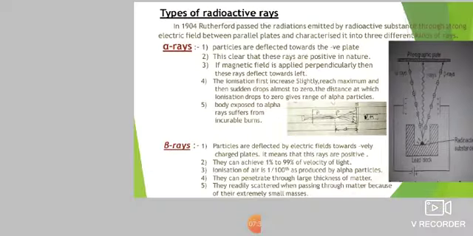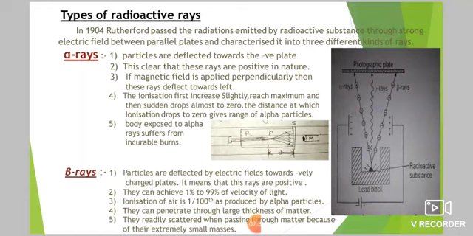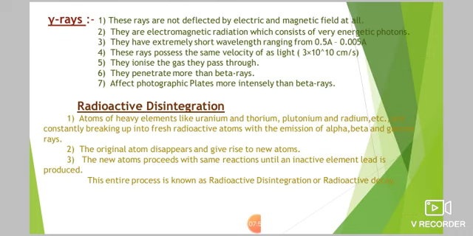So these are the properties given for alpha rays, beta rays and gamma rays. Beta rays have very high velocity, and gamma rays have the highest velocity. They can achieve the velocity of light. Gamma rays also have the highest penetration power, so they can penetrate very large thicknesses of matter.